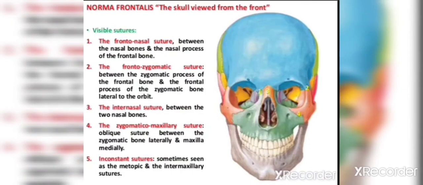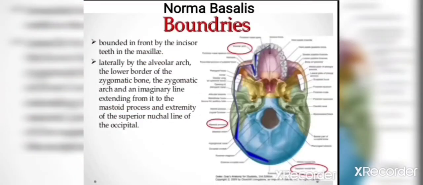And zygomatico-maxillary suture, the suture between the maxilla and the zygomatic bone. And some inconstant sutures are also found, like metopic suture we have discussed in the previous slides, that is the suture between the two frontal bones, and intermaxillary suture, that is the suture between the two maxilla. Okay. Next, the norma basalis.